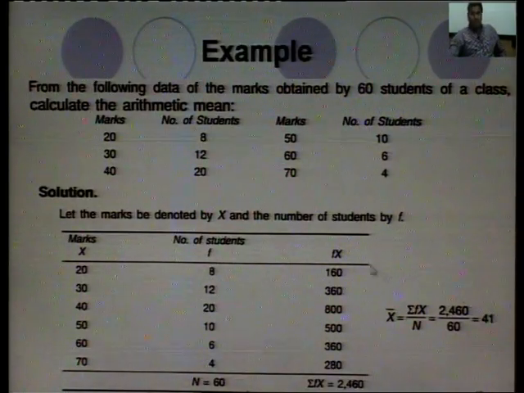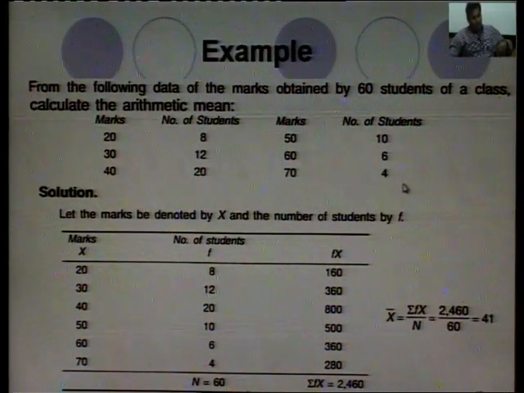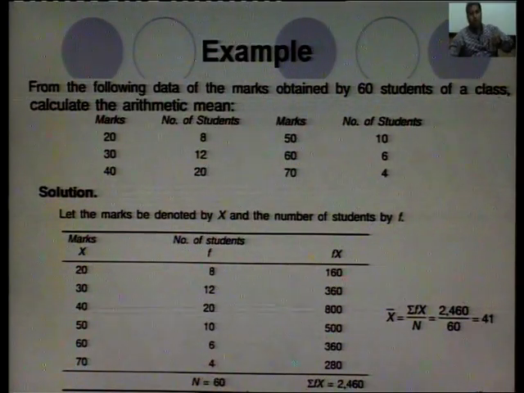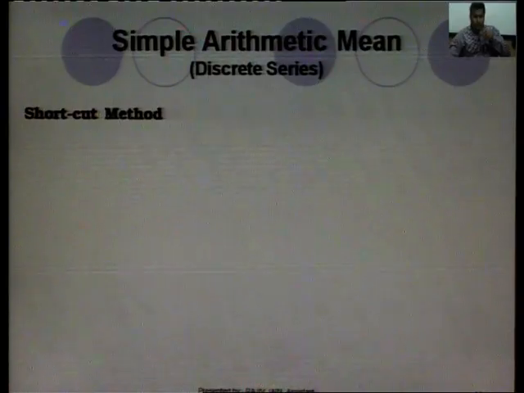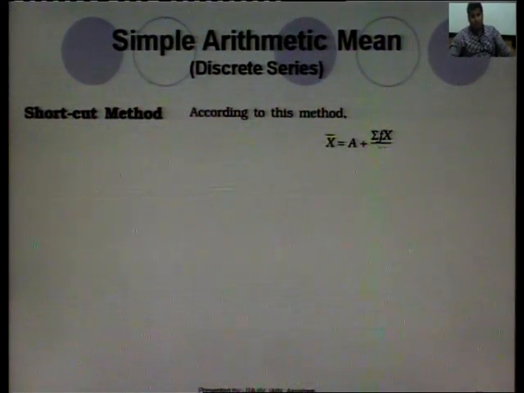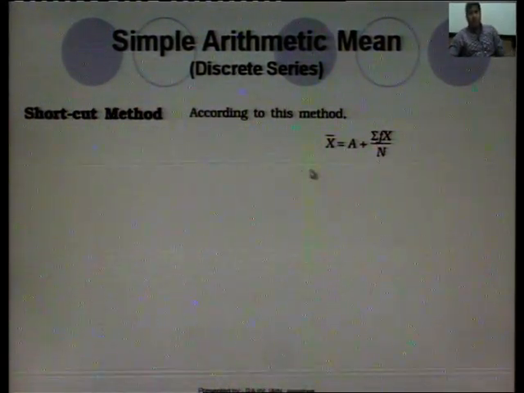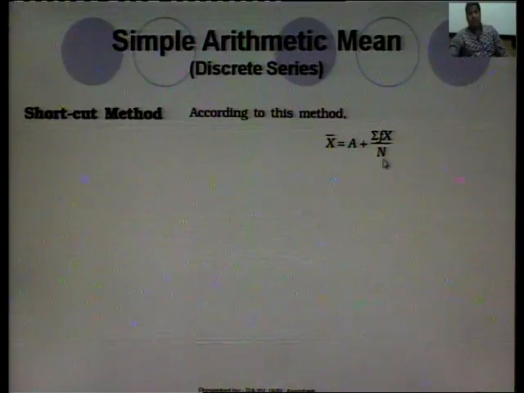This is the direct method of how we find the mean of the discrete series. Now, there is a shortcut method. In the shortcut method, the formula is x bar is equal to a plus summation f d upon n.